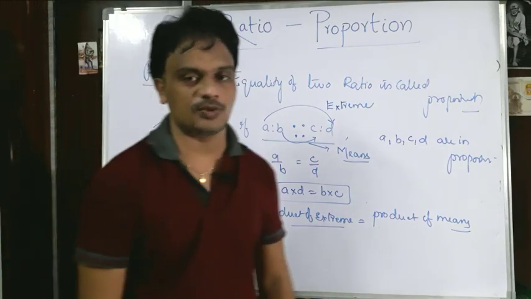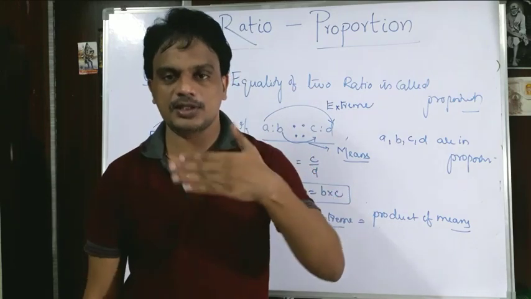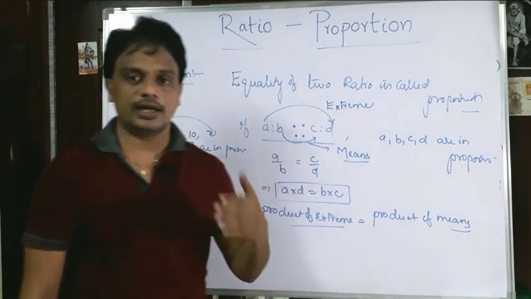And sometimes they may ask this one. They can give four numbers in order and ask to check whether they are in proportion or not.